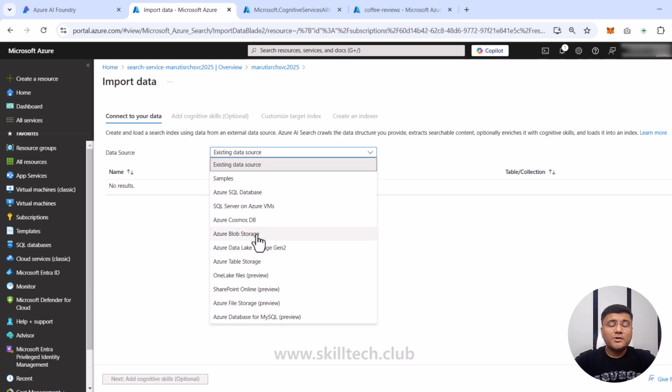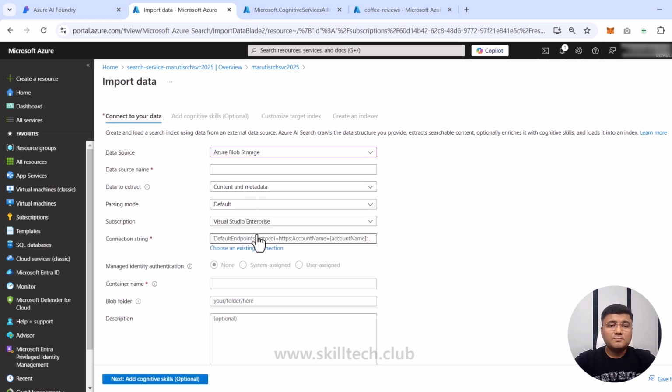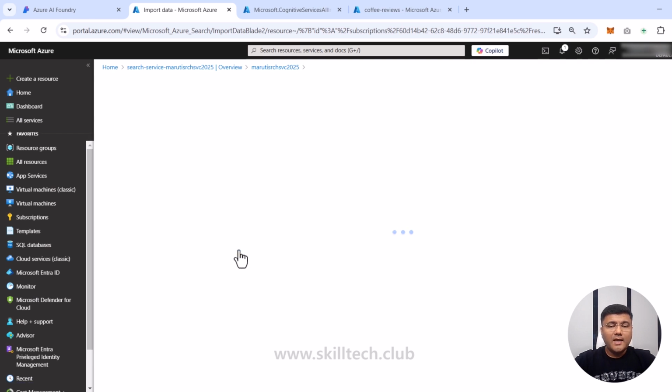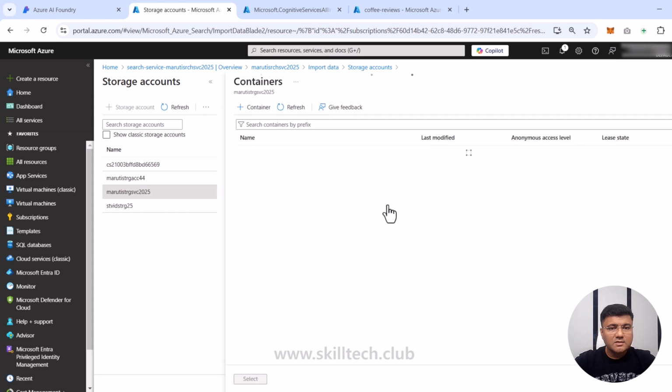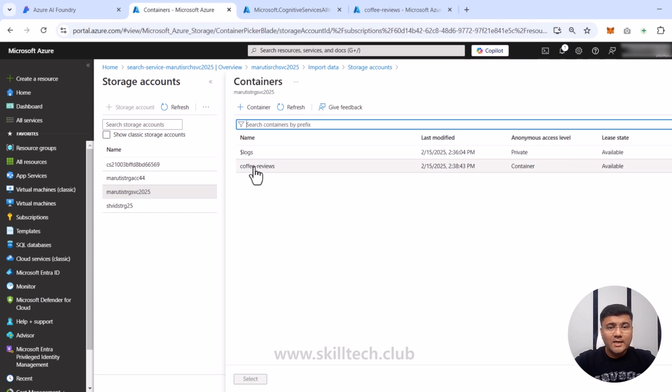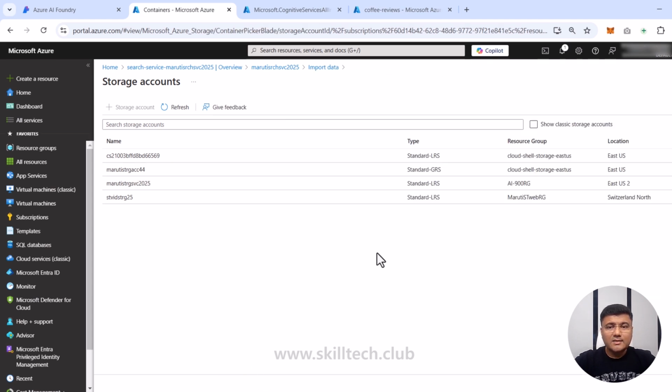Because we have data in blob storage, I'm going to choose Azure Blob Storage, which is giving me other configurable options. They're asking me what will be the data source name. I'm giving a name, coffee customer data. Data to extract, parsing mode, subscription, I do not want to change. In the connection string, I'm going to choose an existing connection string. And when we do this, it's going to help me choose my connection string for my East US2 based storage account, which is this. In this storage account, this is the only container which we have. So I'm going to select this.